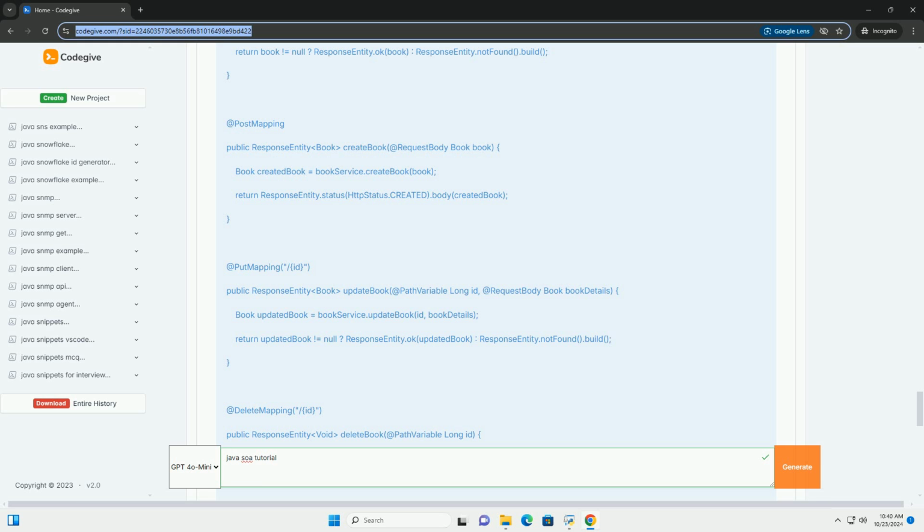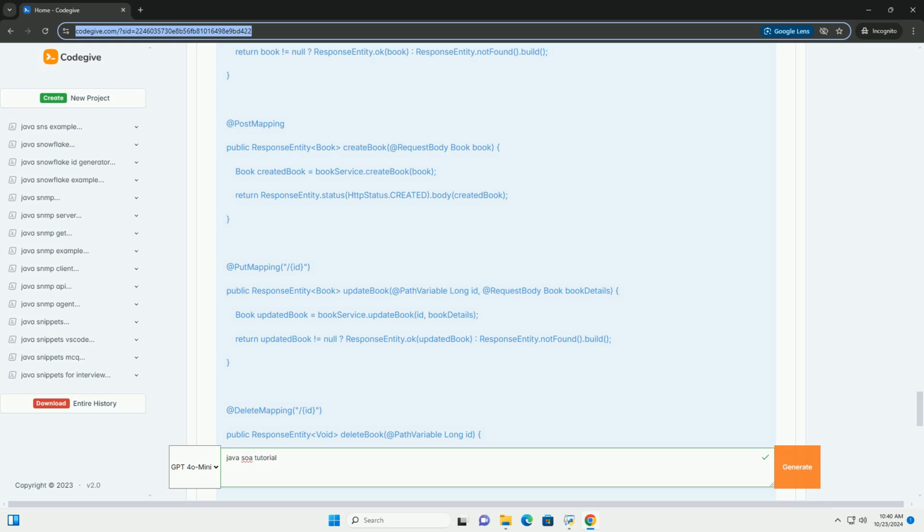Step 8, test the API. You can use tools like Postman or curl to test the API. 1. Get all books. 2. Get a book by ID. 3. Create a new book. 4. Update a book. 5. Delete a book.